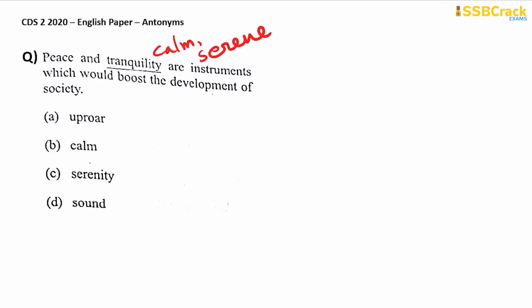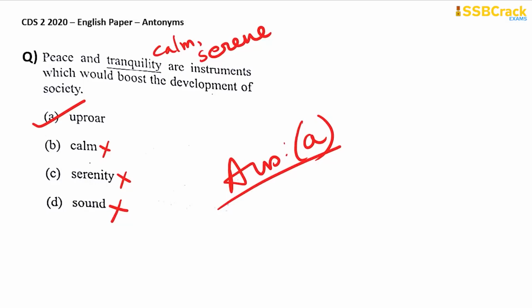Something that is not calm, something that is in uproar. Uproar means something that is in turmoil or disturbance. Calm is the synonym of tranquility, so you need to cross this out. Serenity means tranquility, cross this out. And sound has nothing to do with tranquility, so you can also cross this out. So your option is A, which is your answer. Okay. Next question.